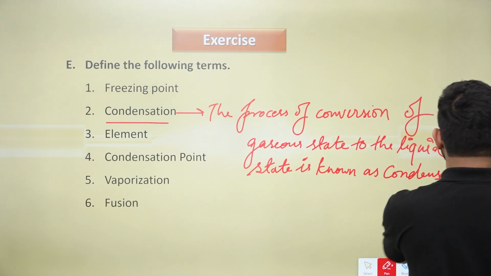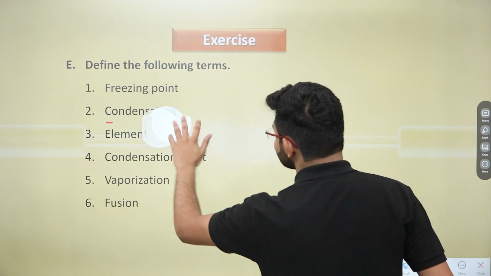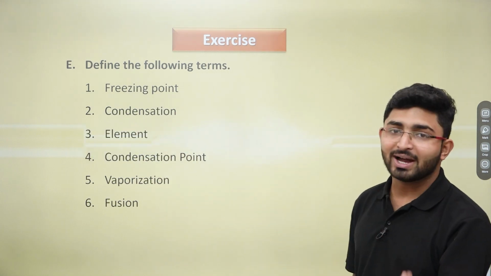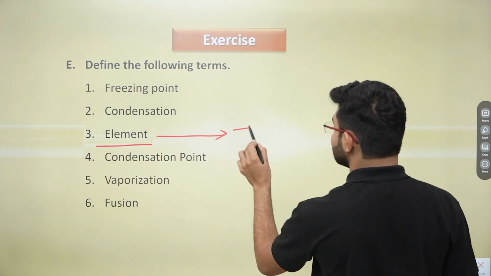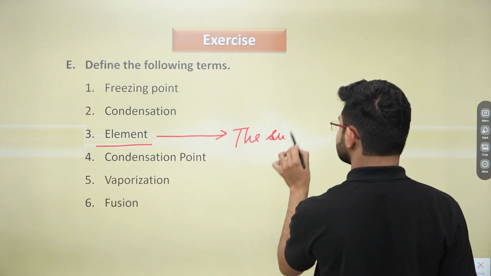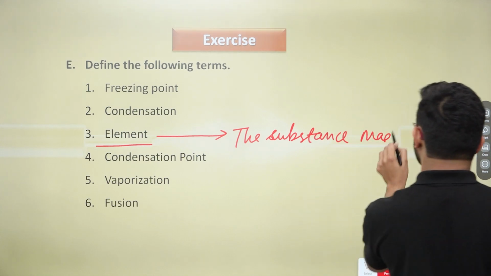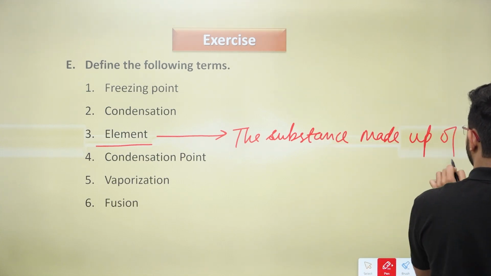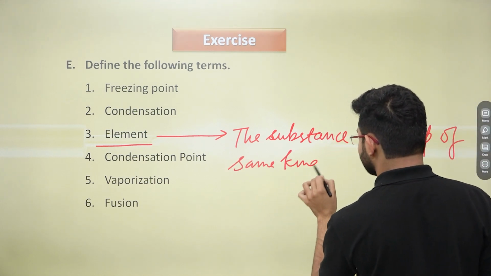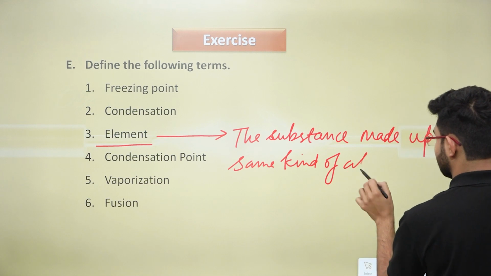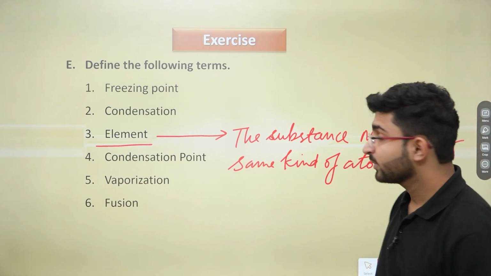Now the next one is element. So what is element? Element is obviously a basic substance, we can say, which consists of atoms and molecules, right? So you can write here the substance made up of same kind of atoms is known as an element, right?